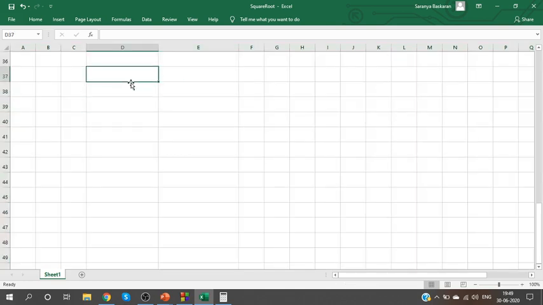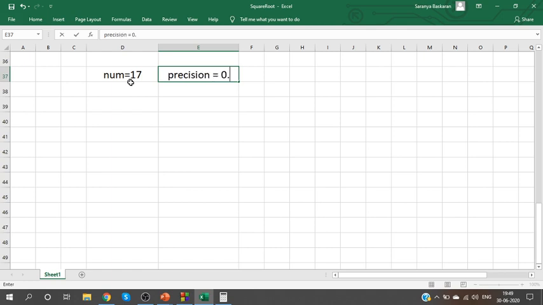So let us take the same number 17. Number is equal to 17, and I want a precision of 3 digits, 0.001. Why am I writing it as 0.001? I am indicating I need 3-digit precision.